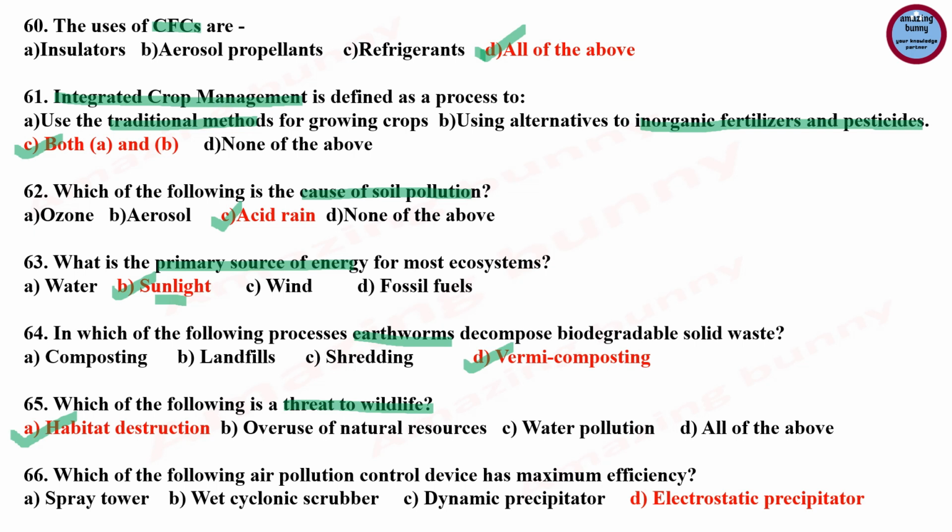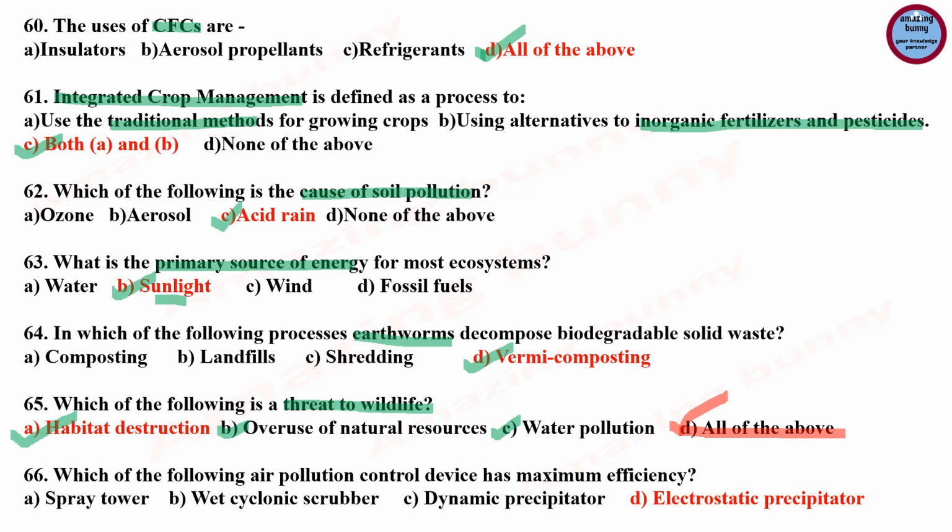Answer is all of the above, because habitat destruction is the main cause for wildlife extinction in India, and again the overuse of natural resources and water pollution are also responsible for habitat destruction or threat to wildlife.